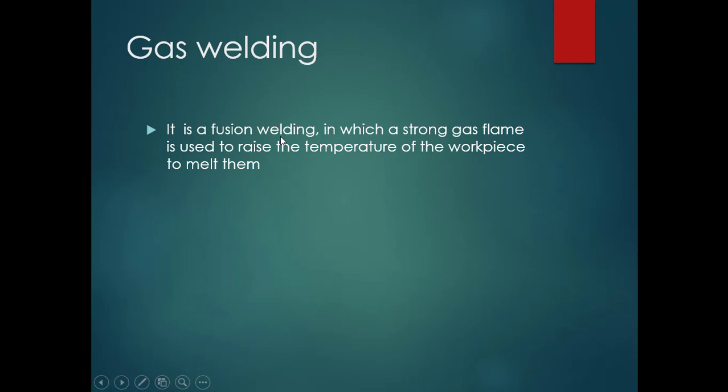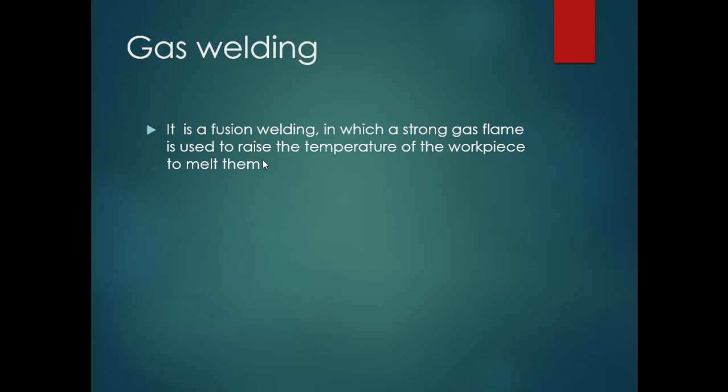You all know what fusion welding is already. In gas welding, a strong gas flame will be used to raise the temperature of the workpieces as well as to melt them. The gas flame temperature will be very high, sufficient to raise the temperature of the two metal workpieces which are to be joined, and to melt both the workpieces.